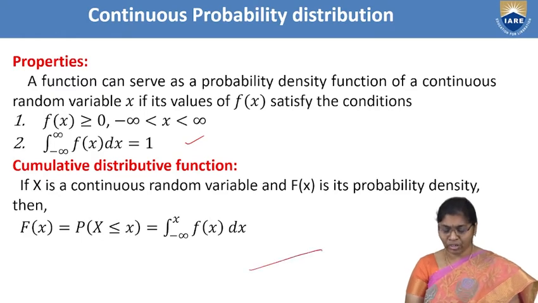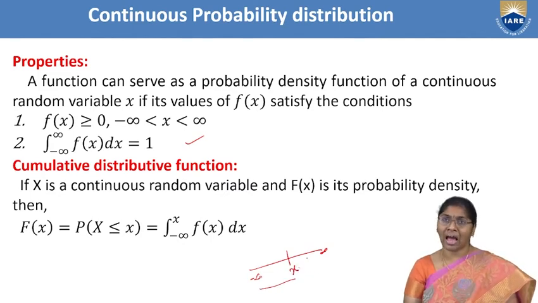That means, if the function is integrated from minus infinity to infinity, the in-between value we are choosing is x. Here we are choosing the integral from minus infinity to x. Otherwise, sometimes we use x to infinity also. In the cumulative distribution we are arranging the in-between values, calculating the in-between values also. That is the cumulative distribution function.